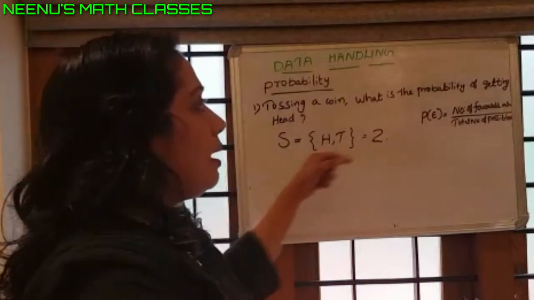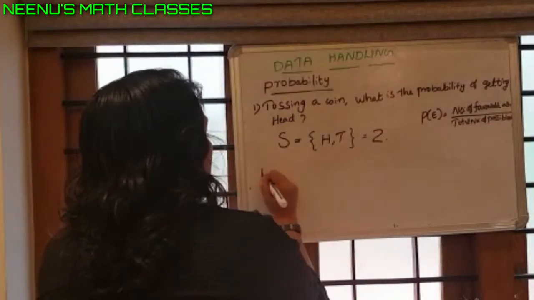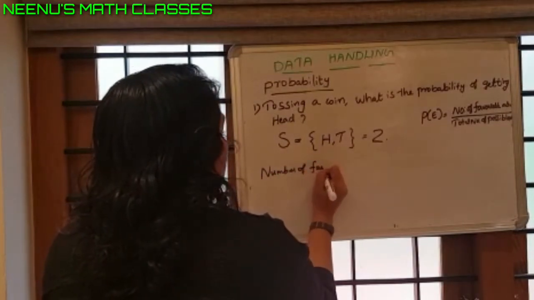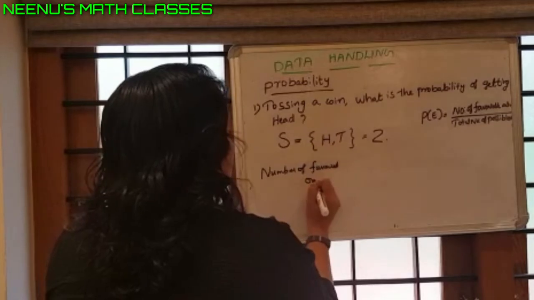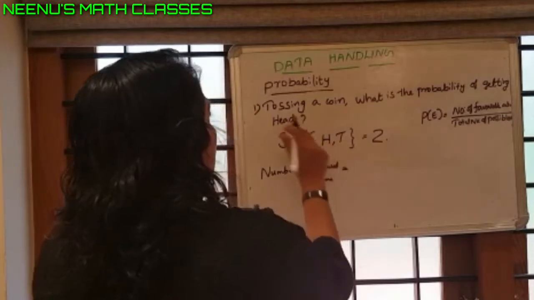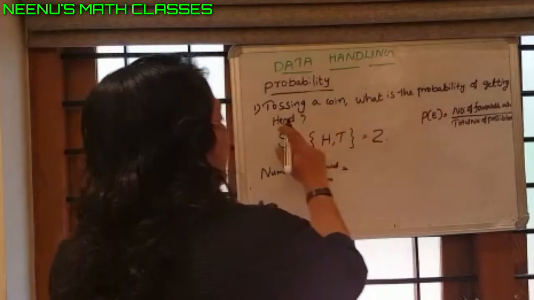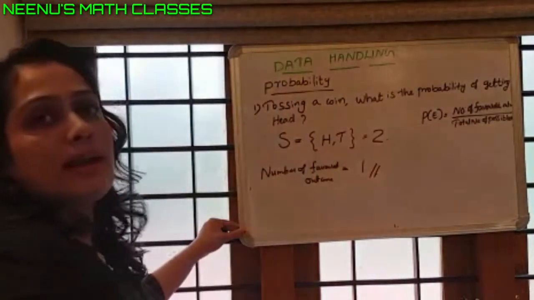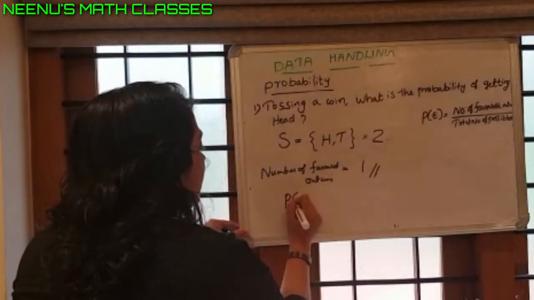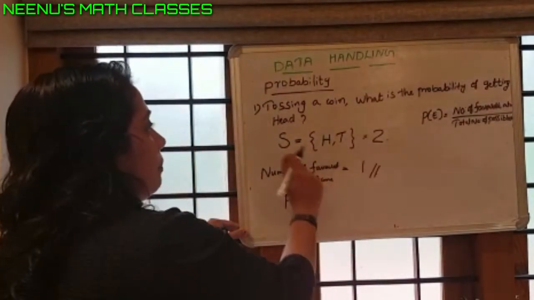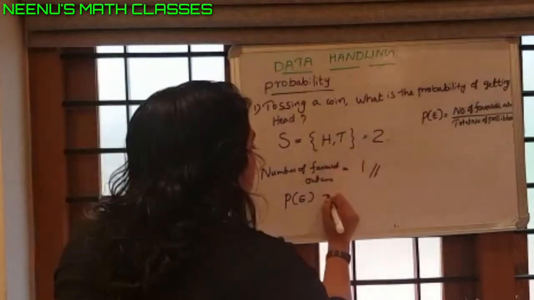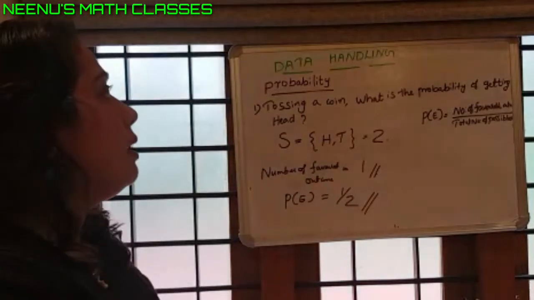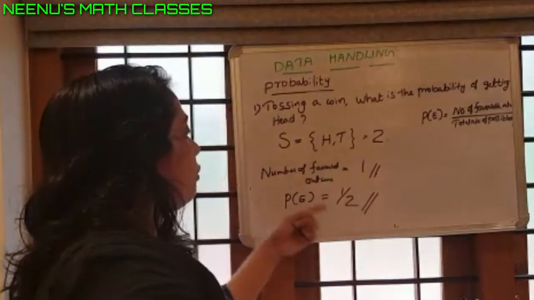Then we want to find the number of favorable outcomes. Tossing a coin, getting a head: there is only one head, so the number of favorable outcomes is 1. Then the probability is number of favorable outcomes by total number of outcomes, which is equal to 1 by 2. This is the answer. Tossing a coin, the probability of getting a head is 1 by 2.